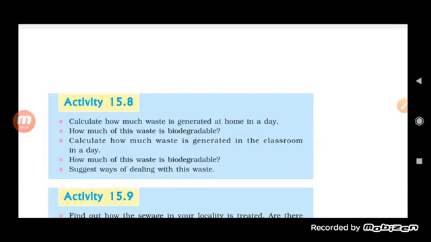But non-biodegradable cannot be decomposed or degraded with the help of microorganisms or by any other method. So there are different methods by which we can dispose of garbage.